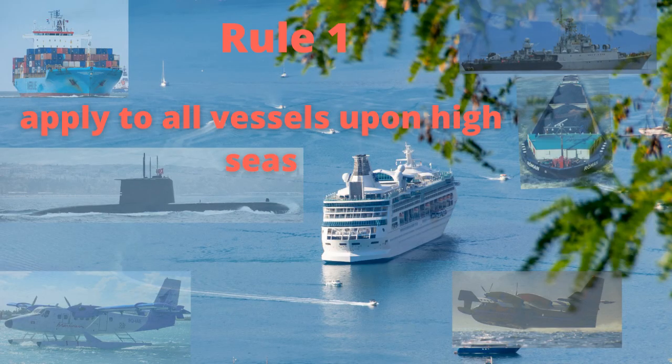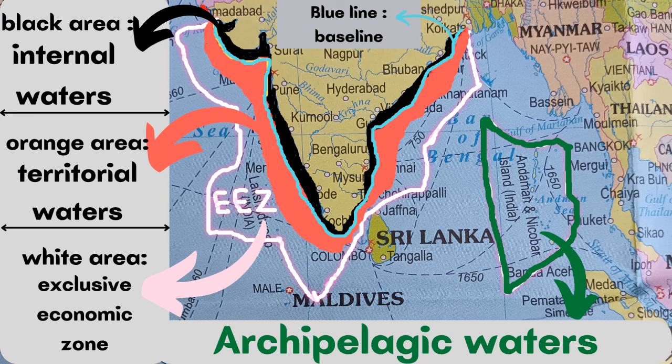Now the rule is saying that these rules shall apply to all vessels upon high seas. So what is high seas? High seas is all part of the sea that are not included in the exclusive economic zone, territorial sea, internal water of a state, or in archipelagic water of an archipelagic state.